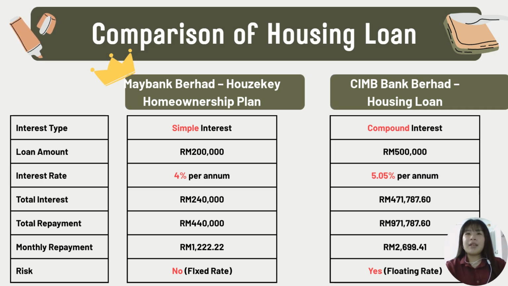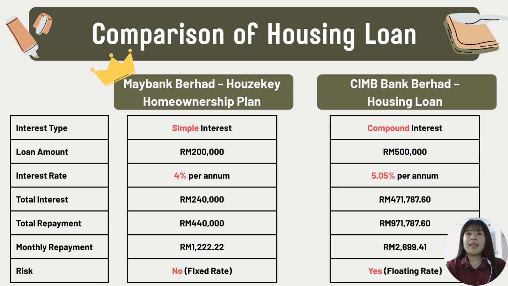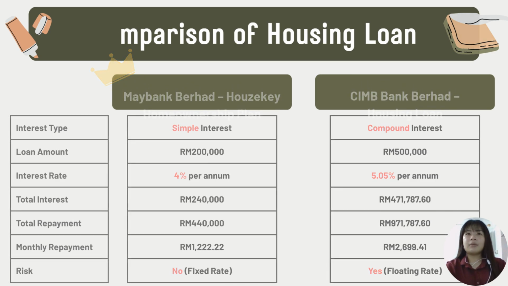Additionally, Maybank's simple interest loan is easier to understand and guarantees predictable monthly payments. This helps borrowers plan their finances better without surprises. In contrast, CIMB's compound interest and floating rates introduce risk and uncertainty, as the monthly payment may increase over time. So, based on affordability, total financial burden, risk level, and financial planning benefits, Maybank's House Key Home Ownership Plan is clearly the better choice for most borrowers, especially for first-time home buyers or those with stable income. That's all from me. Thank you.